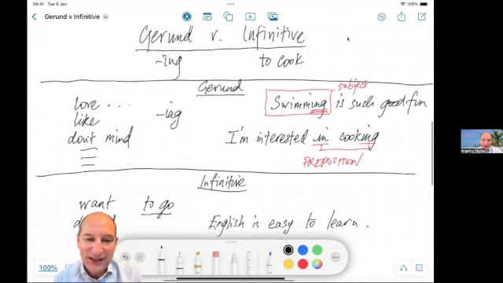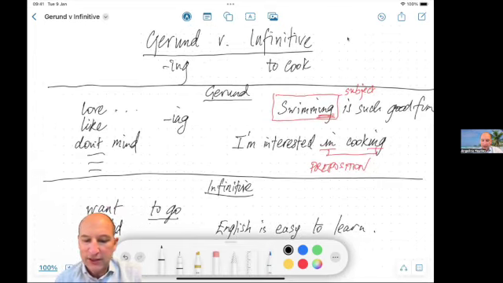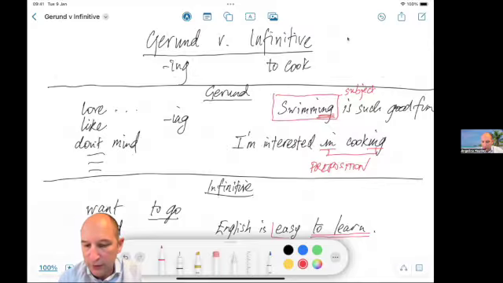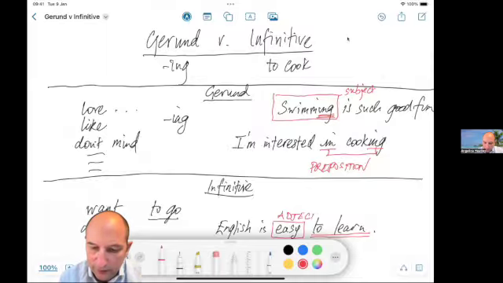Yes, Italian is difficult and English is easy to learn. So here we've got the infinitive, and it's because here we've got an adjective. Adjective. Okay? If you like, I'll write it down like that.